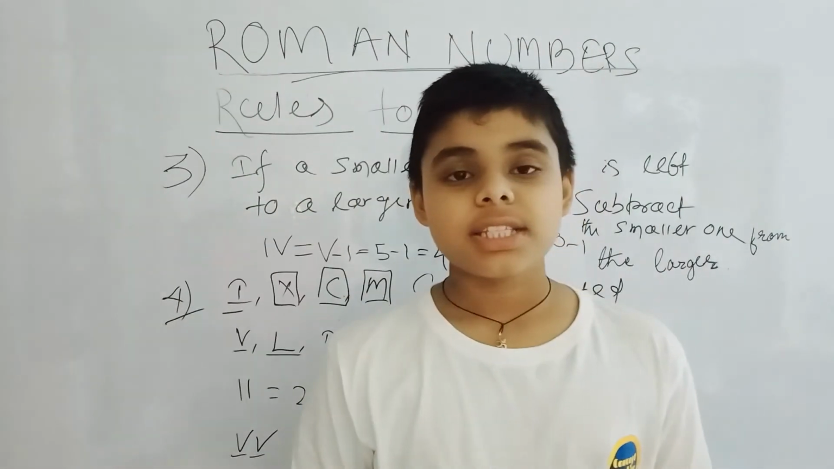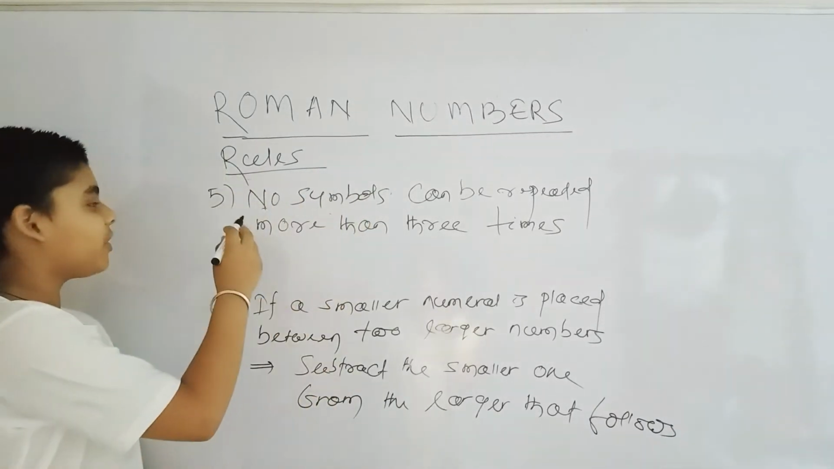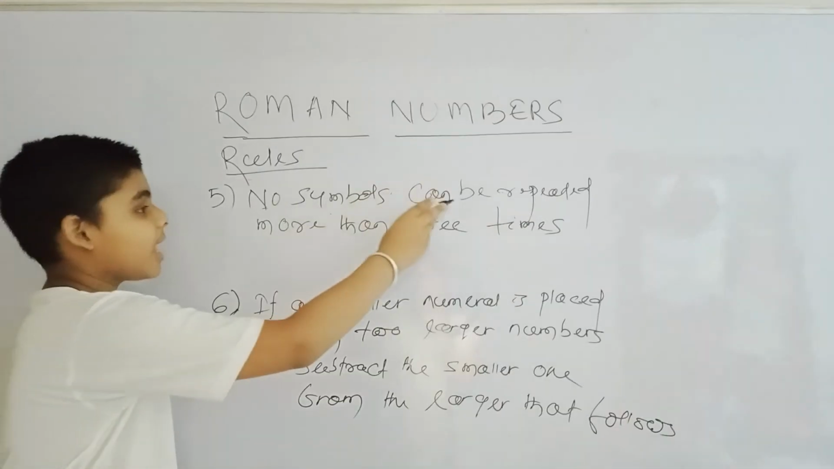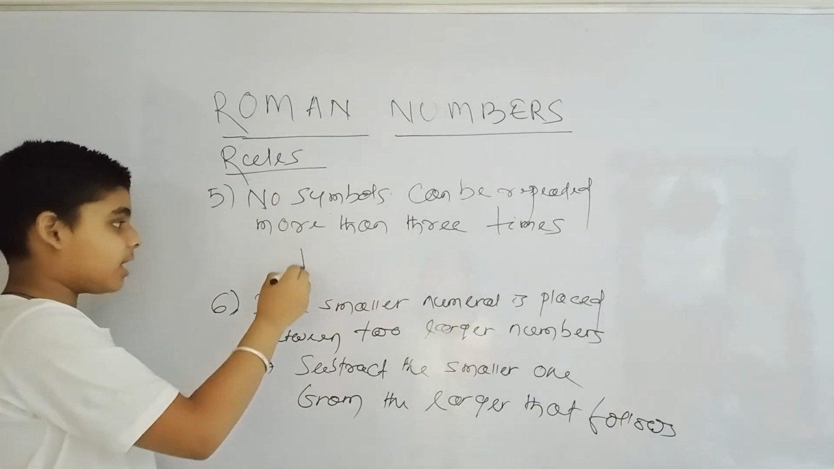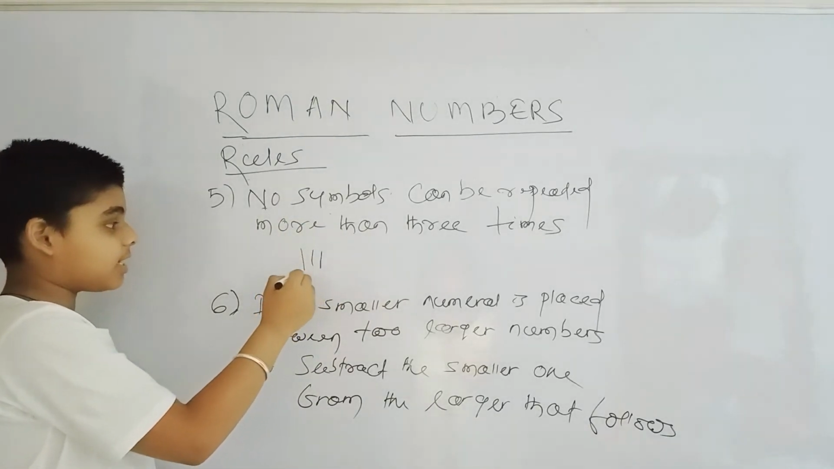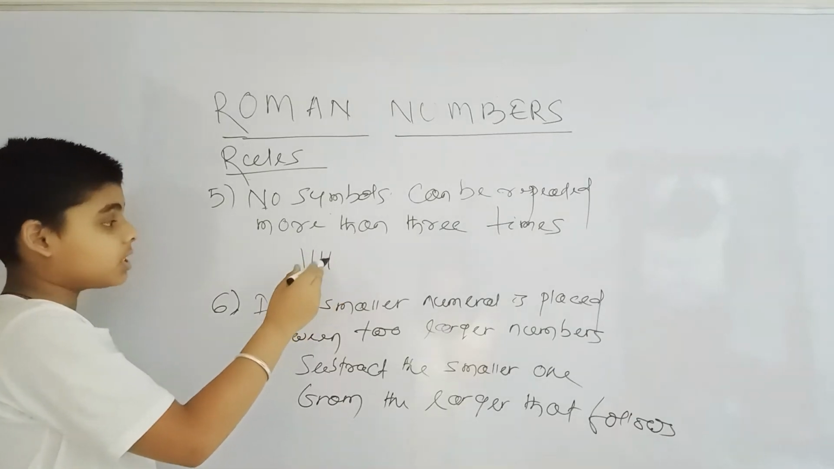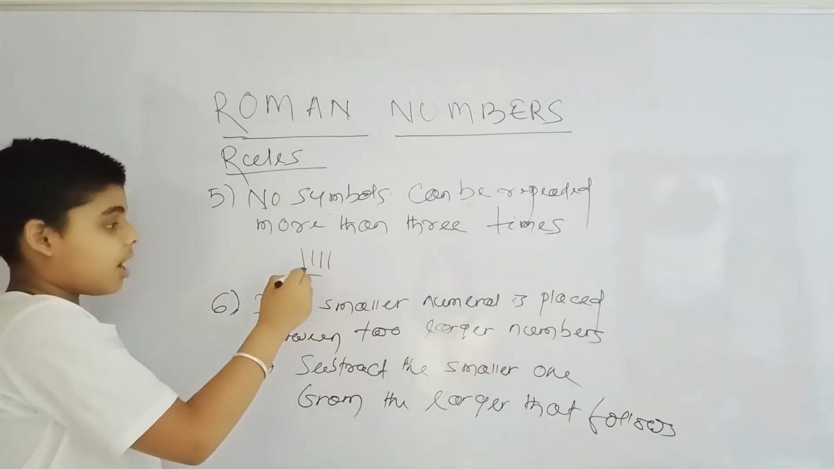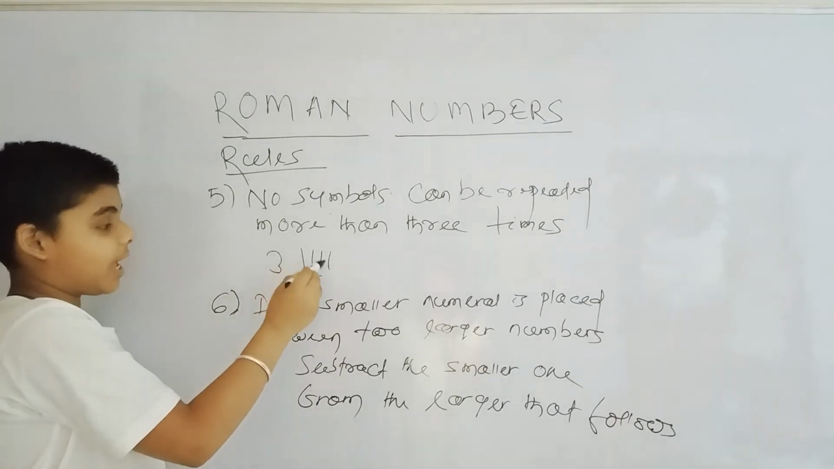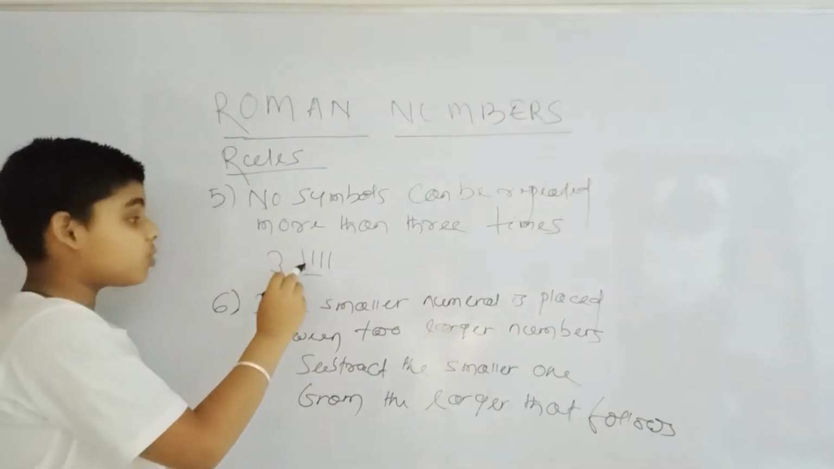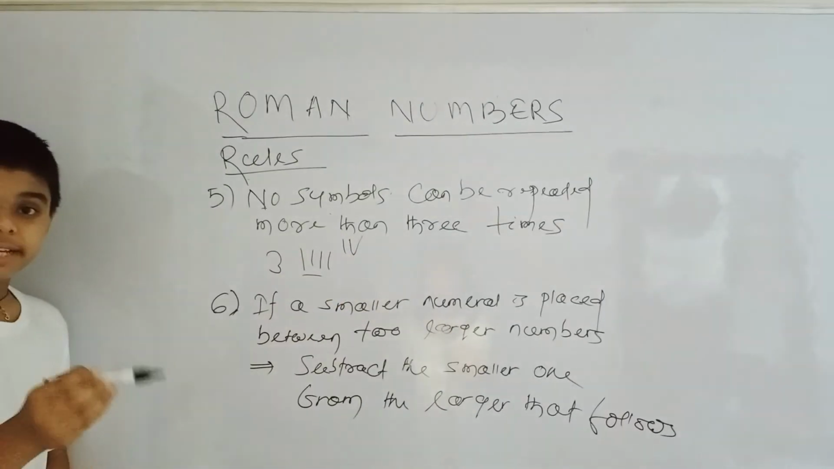So we'll see some other rules. Let's see our fifth rule. Our fifth rule is no symbol can be repeated more than 3 times. So if I take I and write III, then it is correct. But if I write IIII, then it will be wrong because it will be more than 3 times. Thus, the number for III is 3, but there is no number for IIII. The number 4 is written as IV, as we have said earlier.